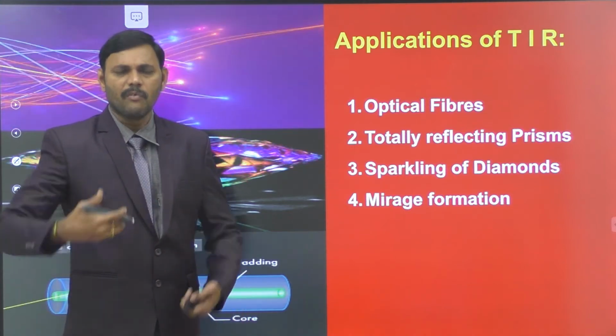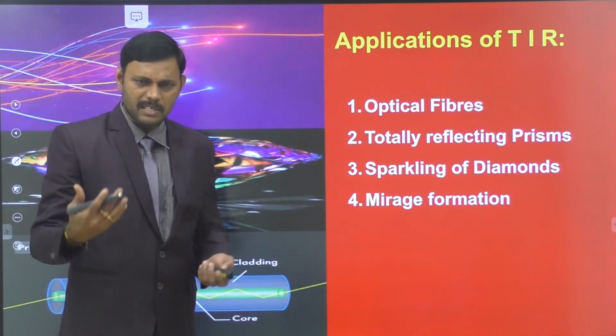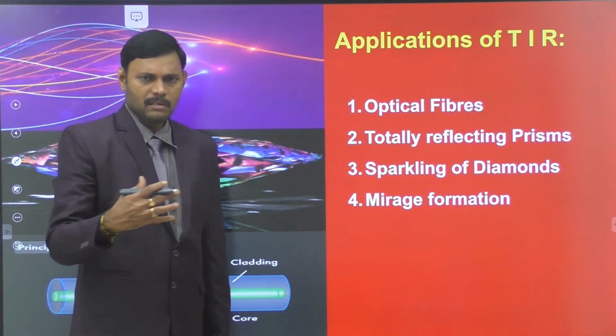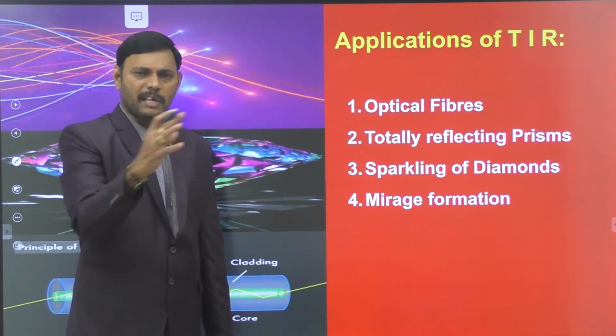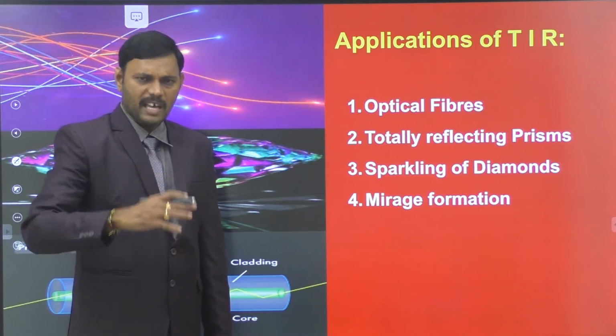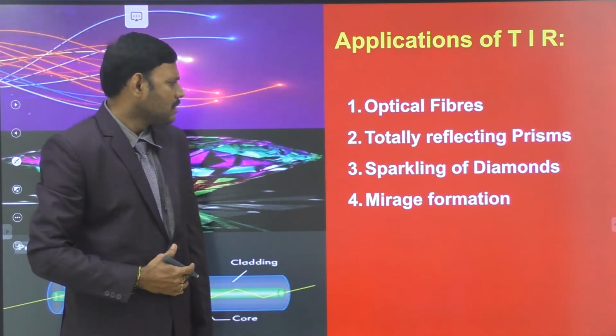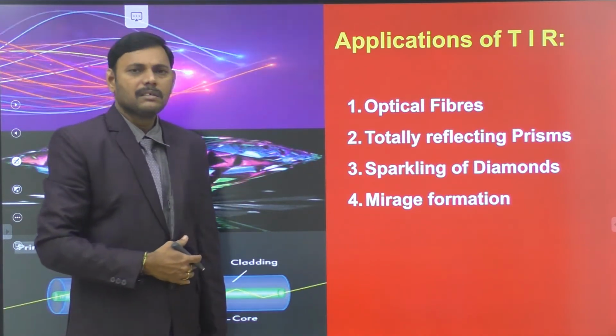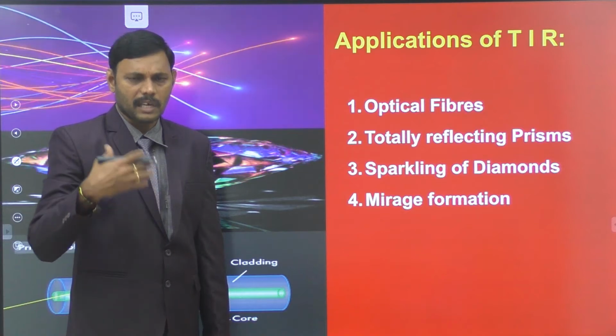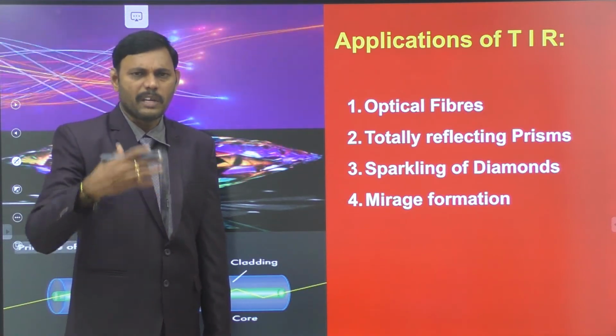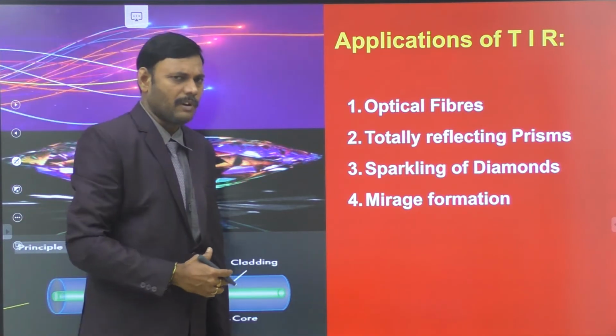Optical fibers are nowadays very useful for the communication of radio waves from one place to another in vast and fast conditions. Optical fiber is a versatile device which is very much useful for communication nowadays.